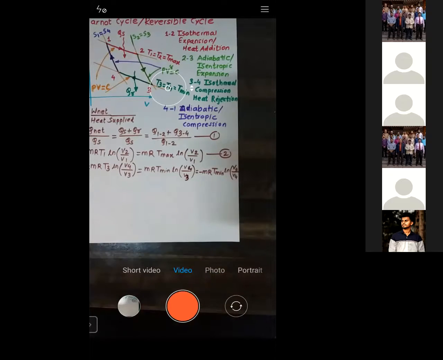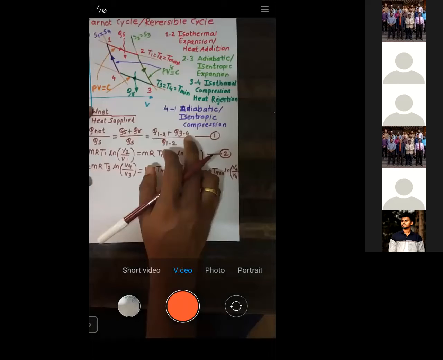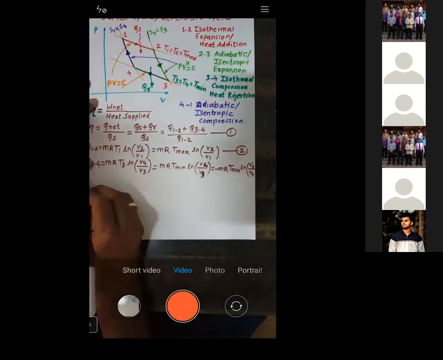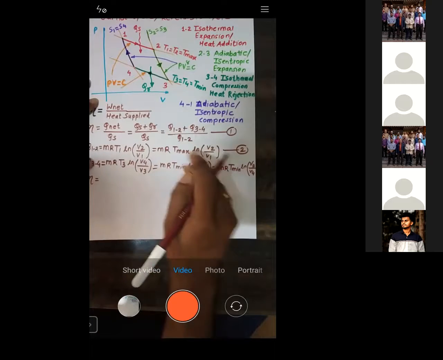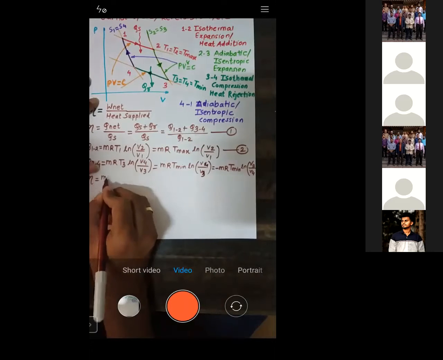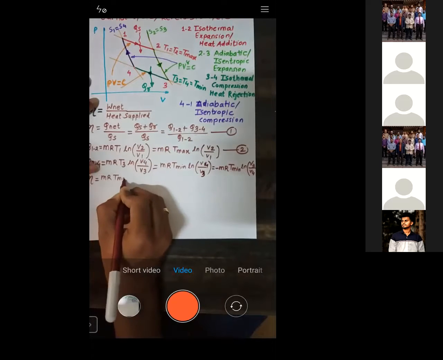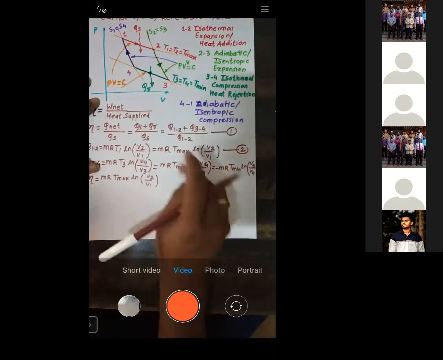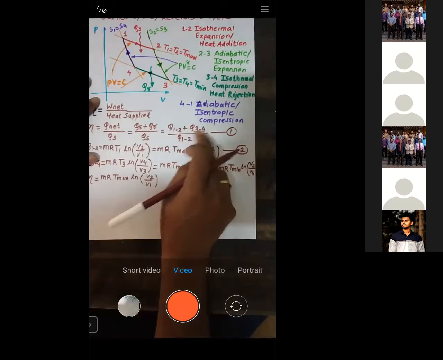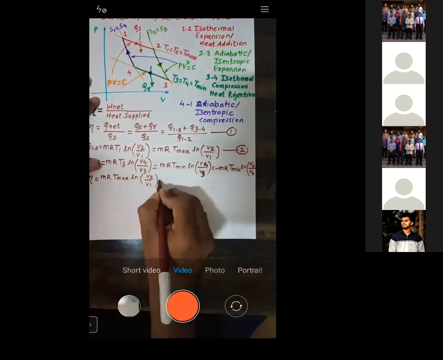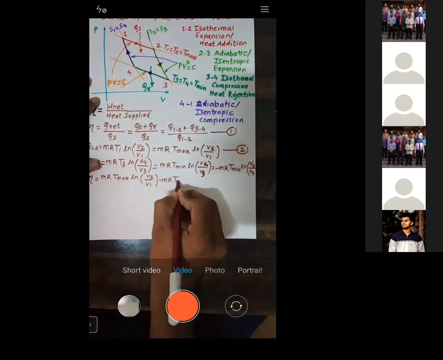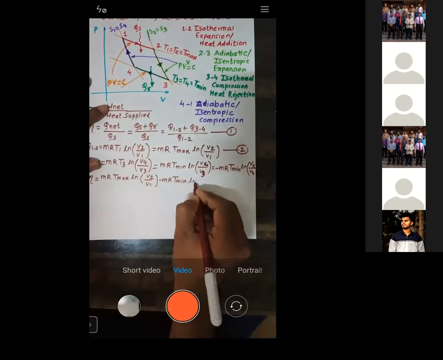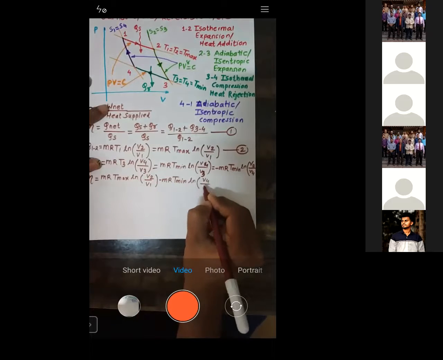Now we have those values. Let us put these values in the formula of efficiency. So efficiency is given by Q12 over Q12 plus Q34. See, this is the value: MR T max ln of V2 by V1 is Q12, plus Q34, which is minus MR T minimum ln of V4 by V3.